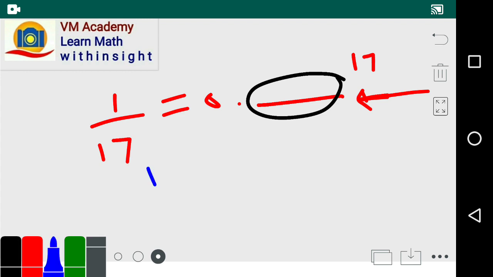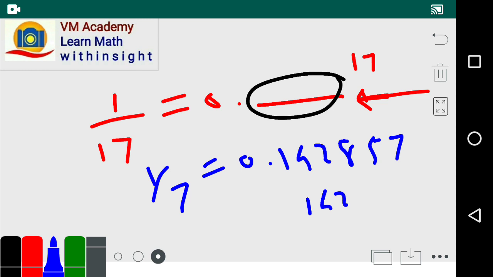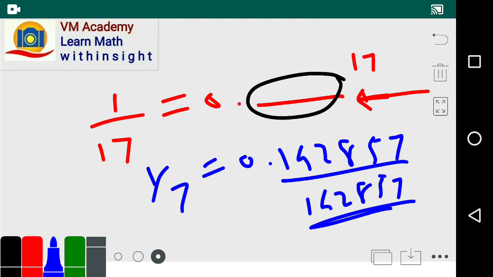So what is meant by repeating unit? 1 divided by 7 is 0.142857, 142857. These are repeated infinitely, so we call this a repeating part or repeating unit.